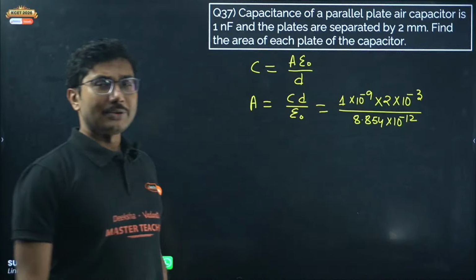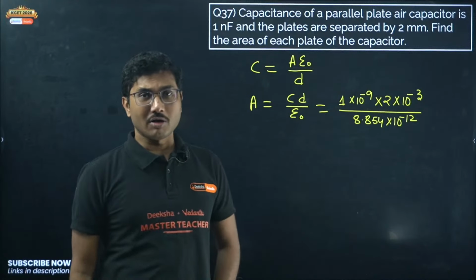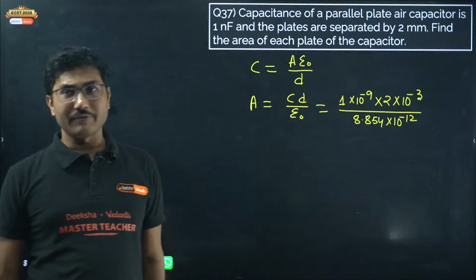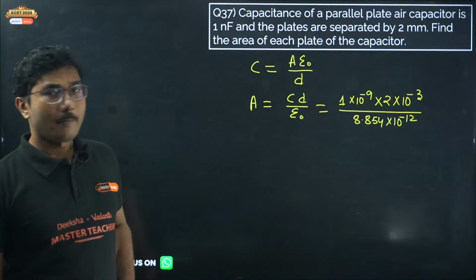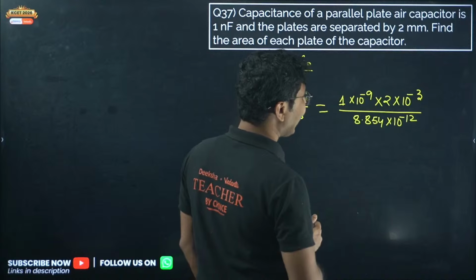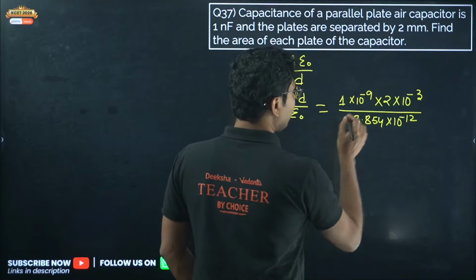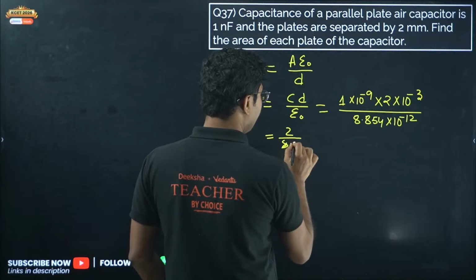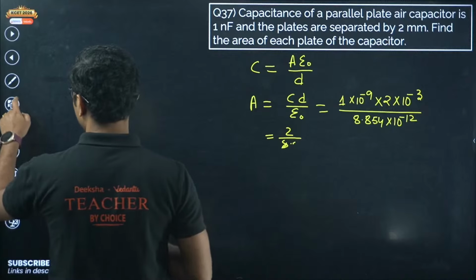Don't make the mistake, it is epsilon naught, not 1 by 4 pi epsilon naught. Now if you simplify everything, you can calculate the area. I believe it will come out to be 2 by 8.854 meter square.